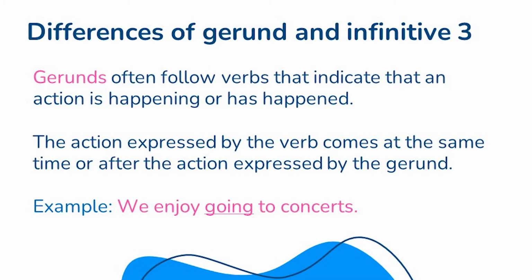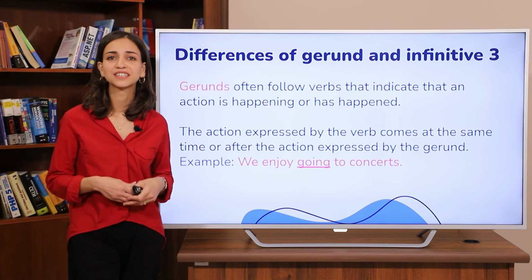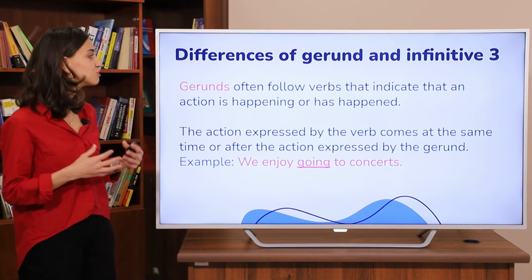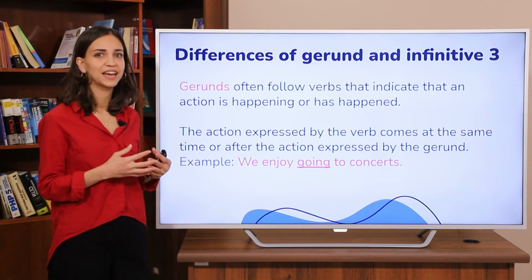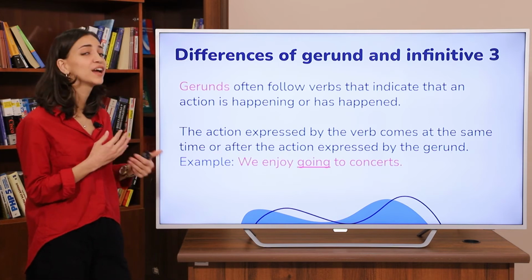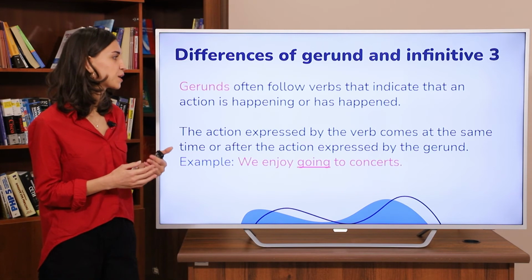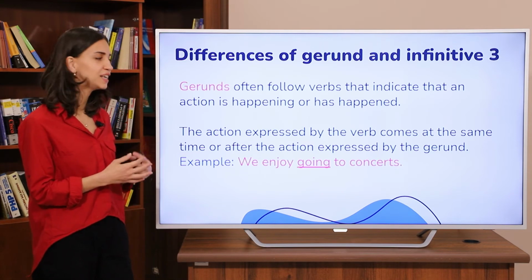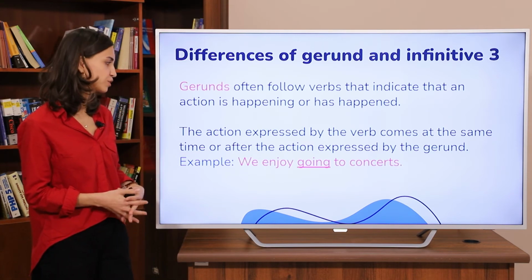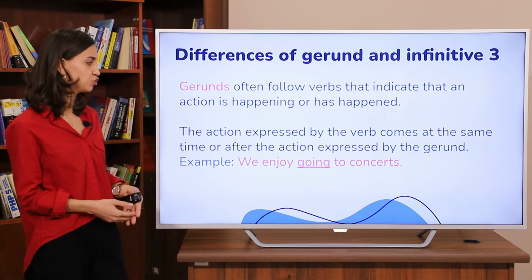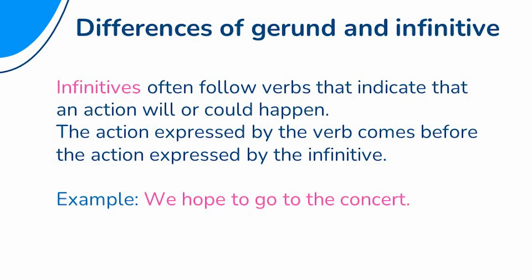So, there are a lot of differences between gerund and infinitive. Now, I suggest discussing these differences. Gerunds often follow verbs that indicate that an action is happening or has happened earlier. The action expressed by the verb comes at the same time or after the action expressed by the gerund. For example, we enjoy going to concerts.